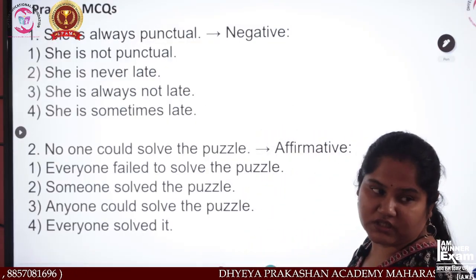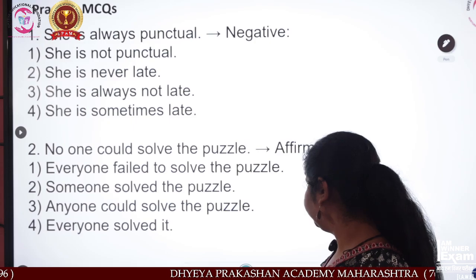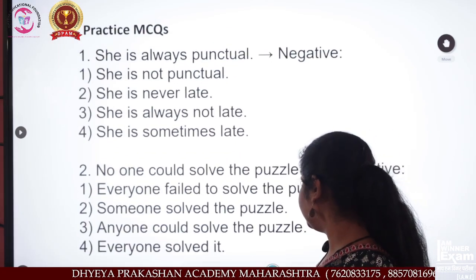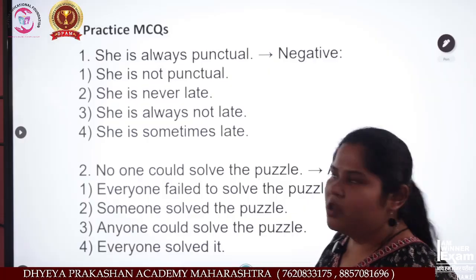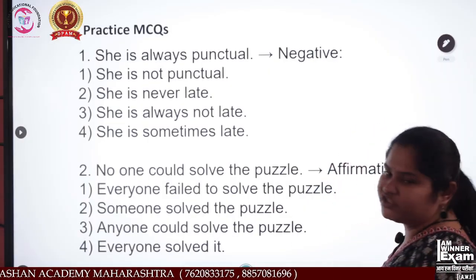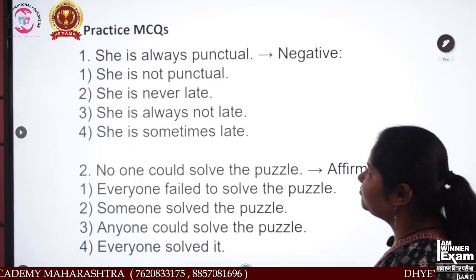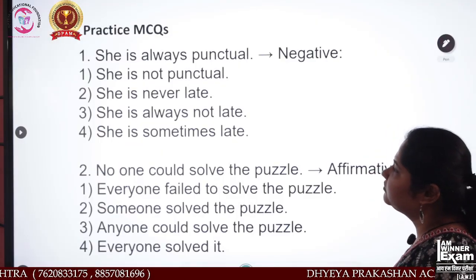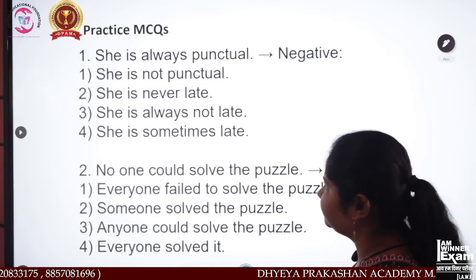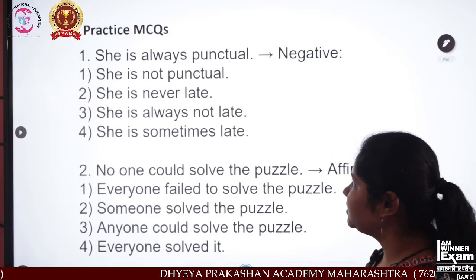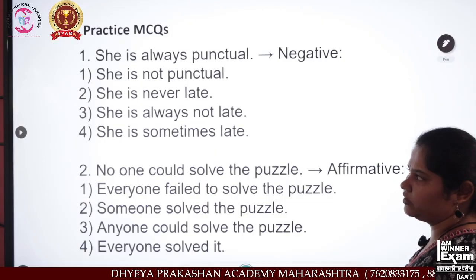Okay. Now see, this is our multiple choice question. Now practice. "She is always punctual." This is a sentence. Options: "She is not punctual."